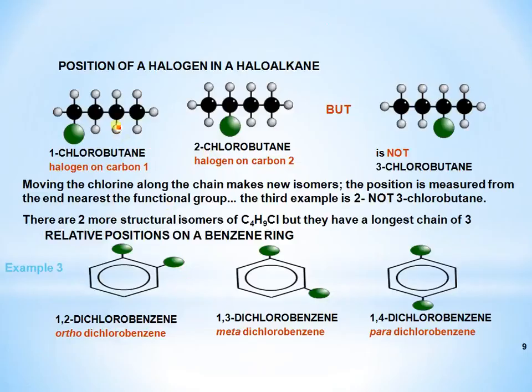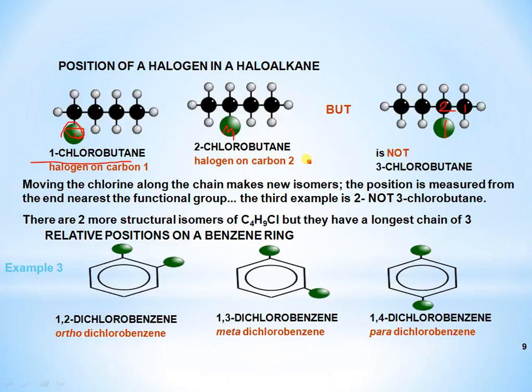This positional isomer will be explained by taking another example, 1-chloropropane, where the position of the chloro group is different. In 1-chlorobutane, the chlorine is at the first position. Here it is at the second position, so it is 2-chlorobutane. It is not 3-chlorobutane, because this is number one and this one is number two. The third example is 2, not 3.